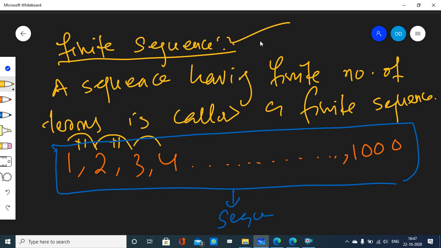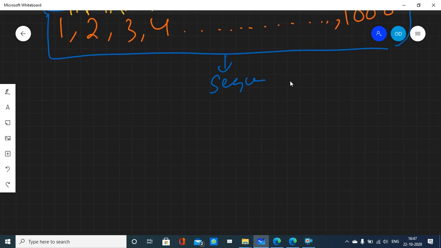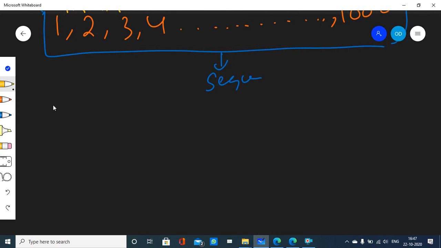Why is that? Because I can clearly see that this sequence has 1000 terms. And 1000 is a finite number, right? You can count 1000 terms. That is why we shall say this is a finite sequence. Clear, everybody? Then let's talk about an infinite sequence.